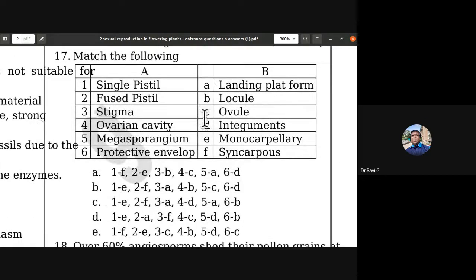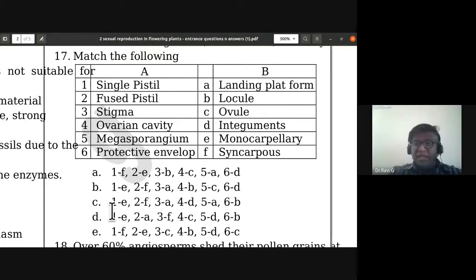17th one, match the following. Single pistil. So we call it as monocarpellary, isn't it? So single pistil, one is E. Fused pistil, syncarpous, EF. Okay. Third one, stigma, landing platform. Third one is A. Okay, B and C are having almost all options right.